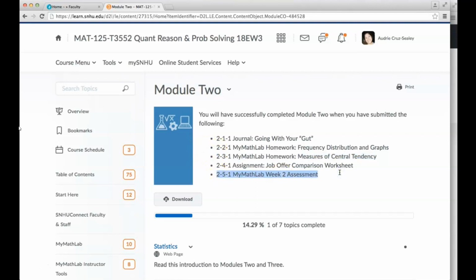Now, remember, with your homework, let's start with that. With your My Math Lab homework, you can do a problem over and over again until you get 100, as long as your homework is submitted before the due date. And with your My Math Lab assessment, remember that you can take it twice, and your instructor will take the higher of the 2 grades. Also remember that you have to qualify for your second attempt of the assessment. And to qualify, you have to make an 80% or above on that review.